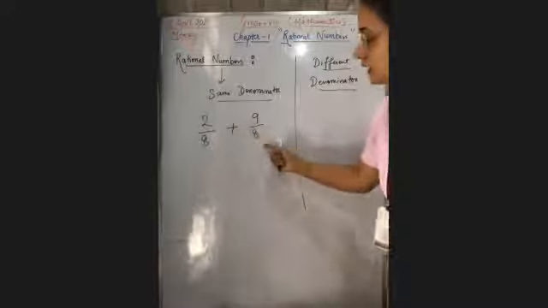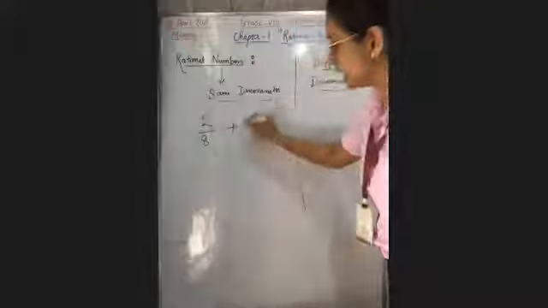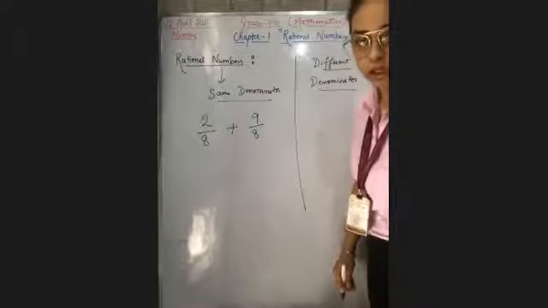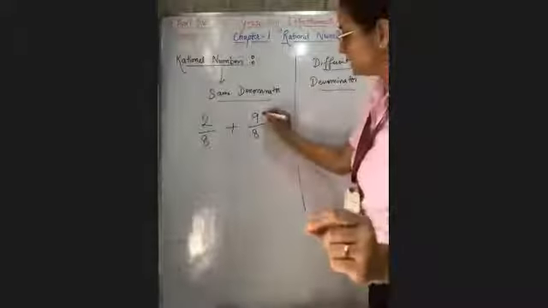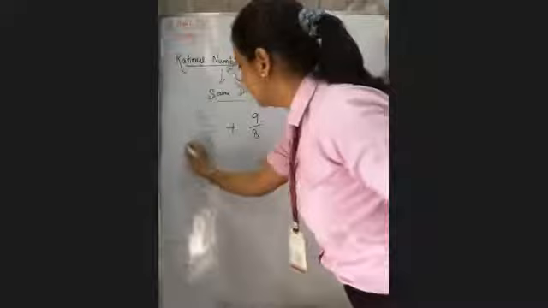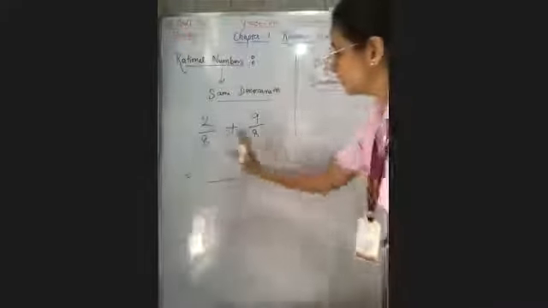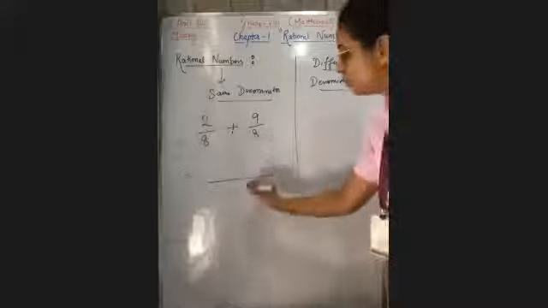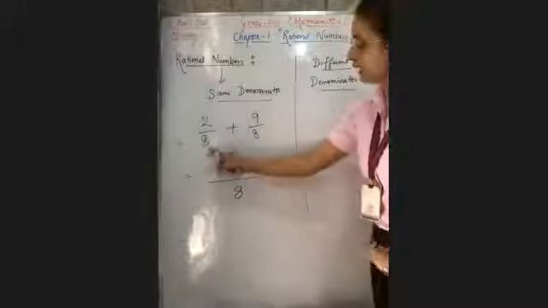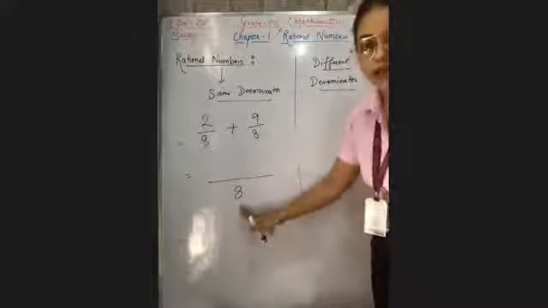These are two rational numbers, they have the same denominator. You know that this is a numerator and this is a denominator. Now, how can we add that? If the denominators are the same, then you write that denominator one time. Or we can say that the LCM of 8 and 8 will be only 8.